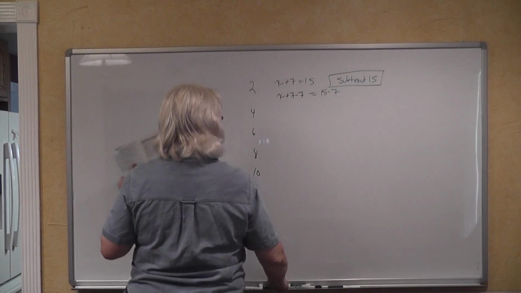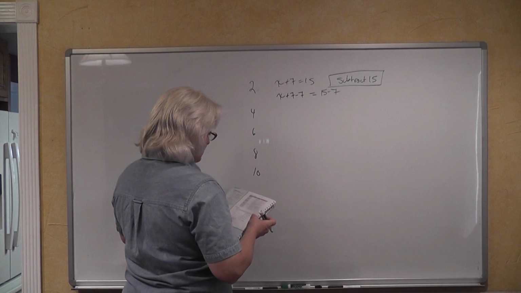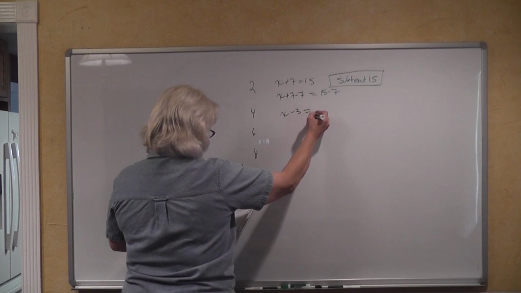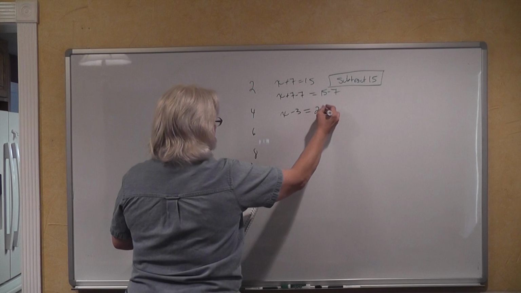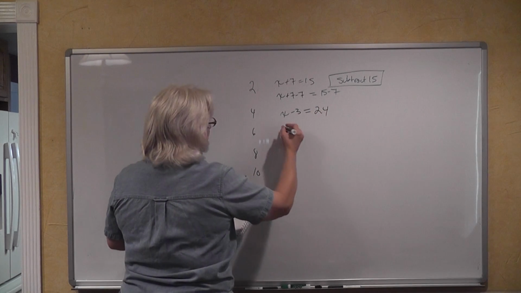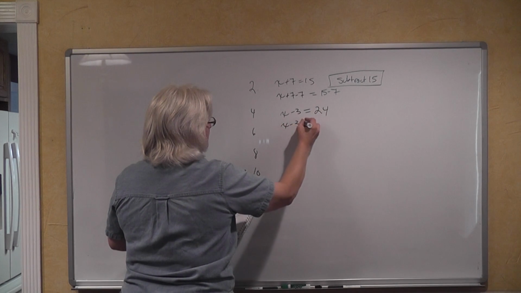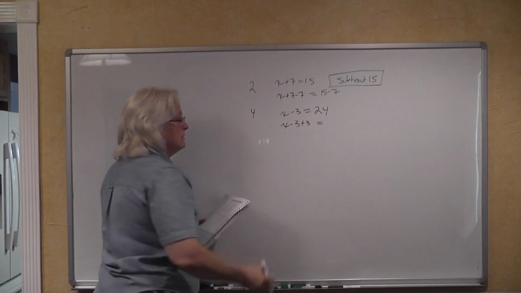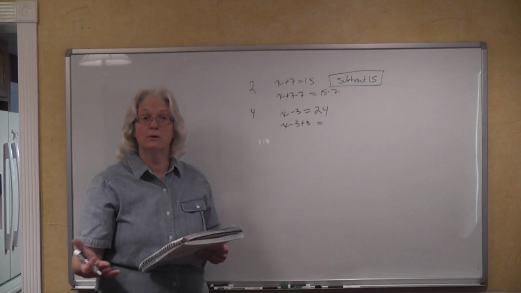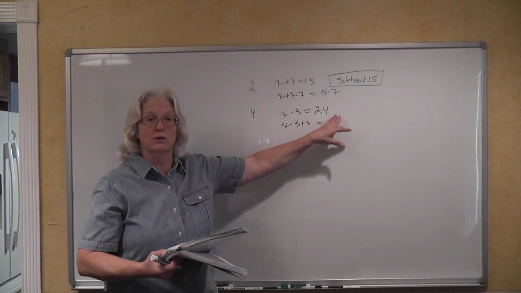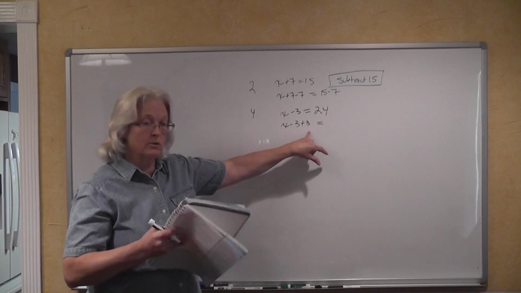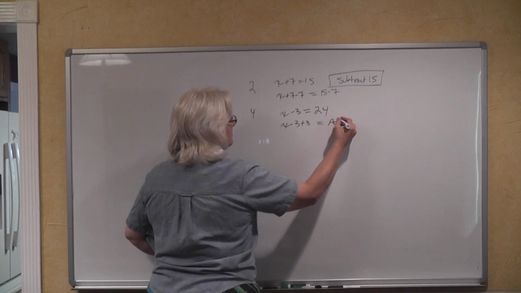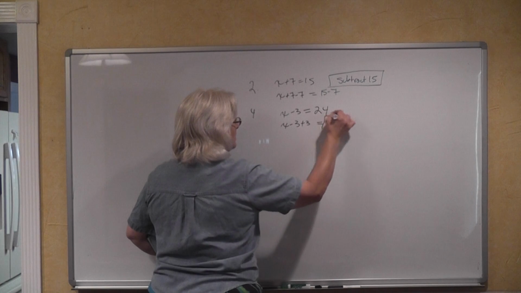Okay, let's go ahead and look at problem number 4. X minus 3 is equal to 24. X minus 3 plus 3 is equal to, what are we going to have to do to this right-hand side of the equation? Well, we added 3 there. We're going to have to add 3. This is all they want you to do.